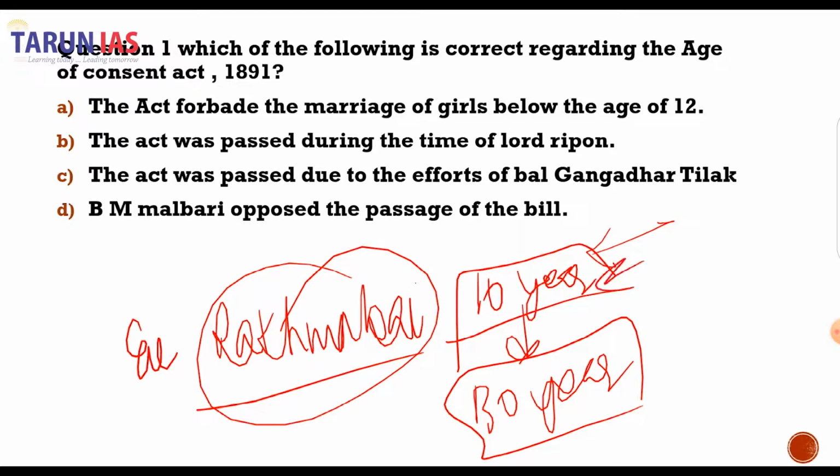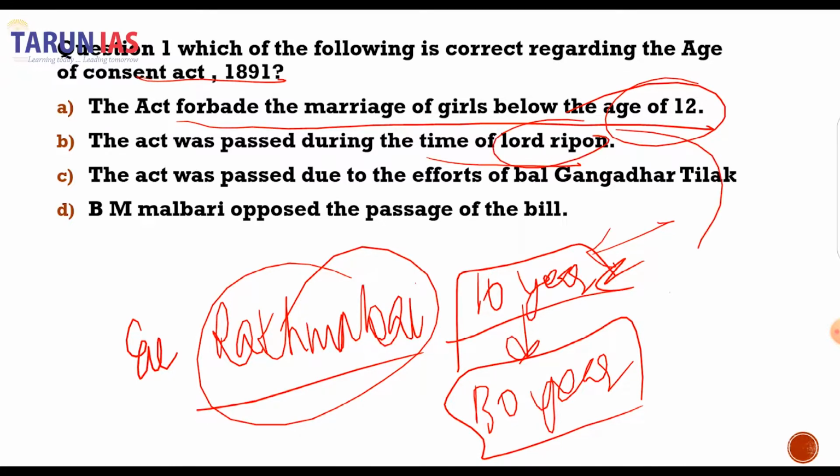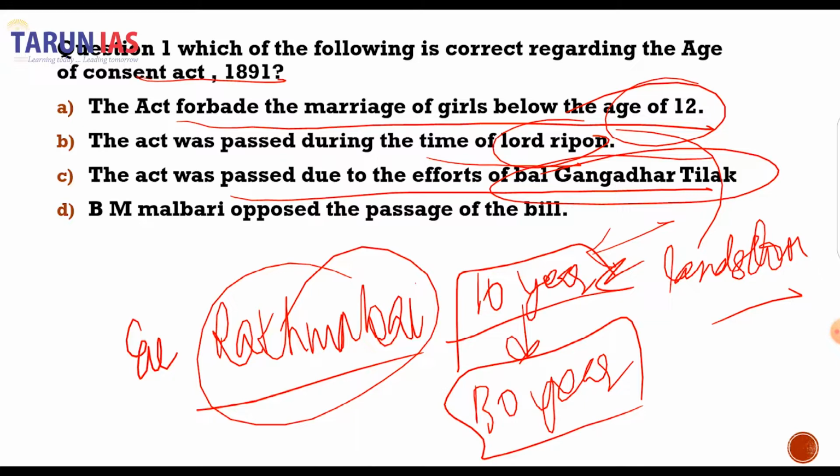After several of such instances, this act was passed, which forbade the marriage of girls below the age of 12, and this act was passed during Lord Lansdowne. And yes, this was opposed by Bal Gangadhar Tilak, and it was supported by B.M. Malbari. These two statements are incorrect because we have been asked the correct statement, so A will be our answer.